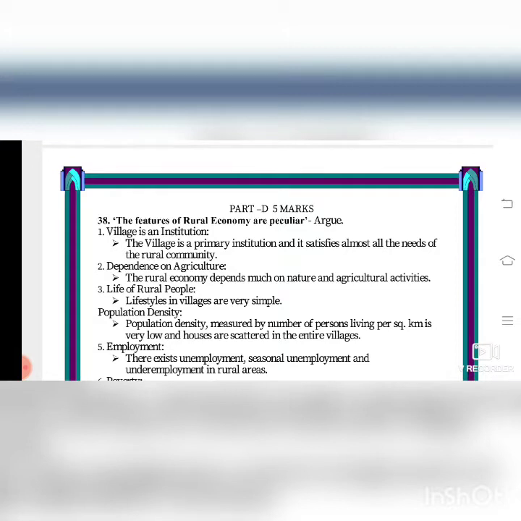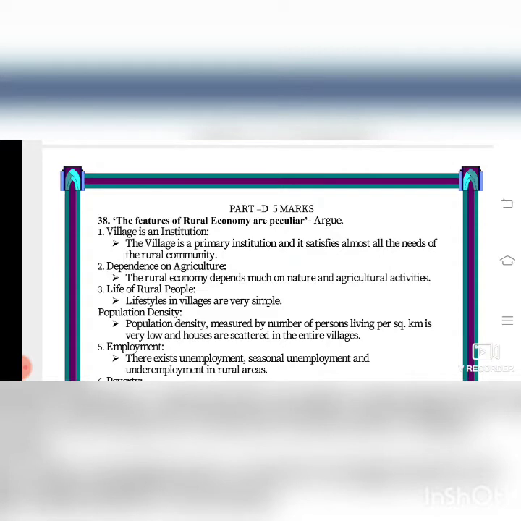Dependence on agriculture. The rural economy, that is village economy, depends much on nature and agricultural activities, isn't it? Economy means the money. So how they are getting the occupation, the income, the main source is agriculture. Life of rural people, lifestyles in villages are very simple, you know that, isn't it? Village people, they are very simple.